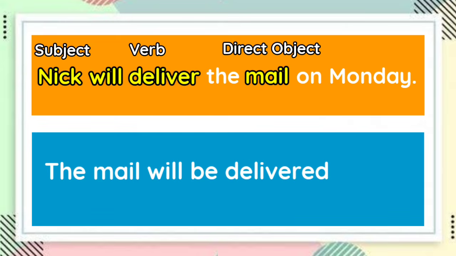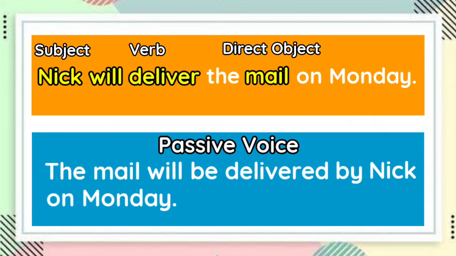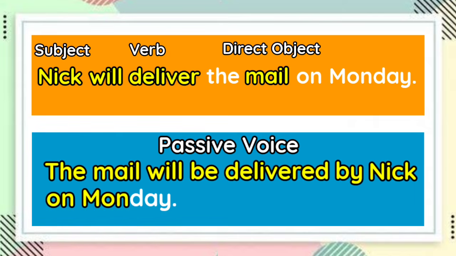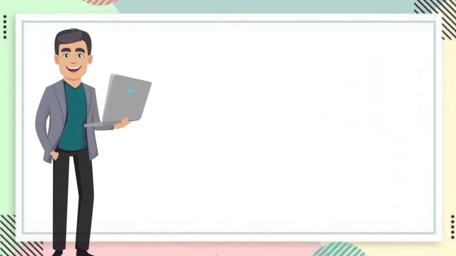And then the subject, which is Nick, preceded by the preposition by. Lastly, we have to put the remaining words on Monday. So its passive form is, the mail will be delivered by Nick on Monday. Is it clear?